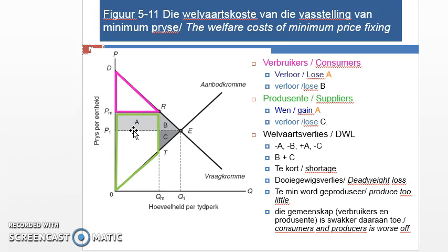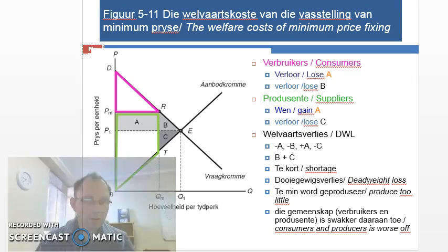So how do we evaluate it? Consumers lose this part A. However, the producers gain it because of the higher price. So it's just transferred from the consumer to the producer, but then B is lost from the consumers and C is lost from the producers, and that is then our welfare cost as a result of this policy. And again, we call that a deadweight loss, and it's represented by B and C. Okay, so that's how we evaluate government intervention and government policies within the economy.